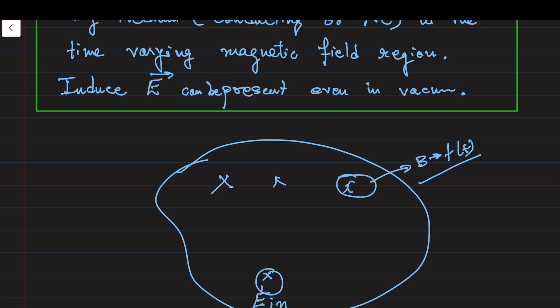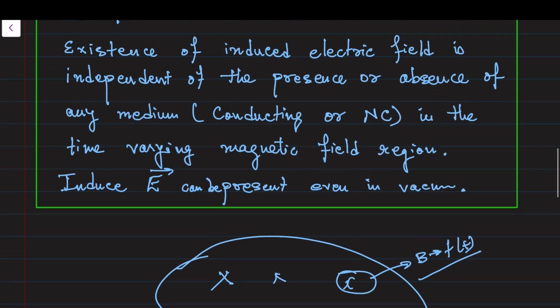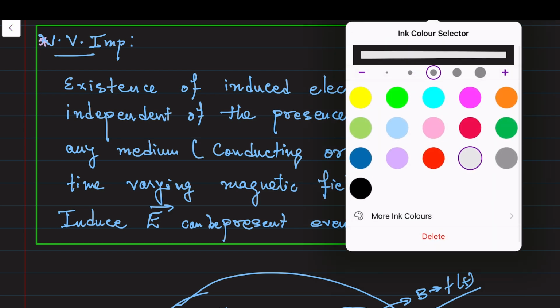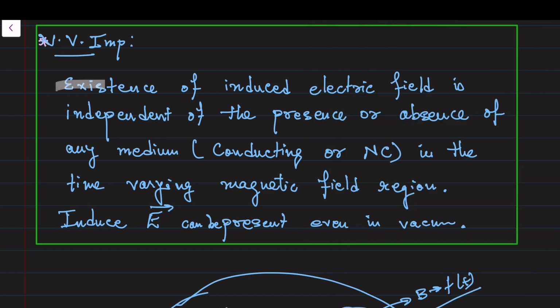But in actual, the presence of a conducting loop or non-conducting loop or any material object is not needed to have the induced electric field. Only one thing is required: the time varying nature of the magnetic field. So read this statement, it is very important.